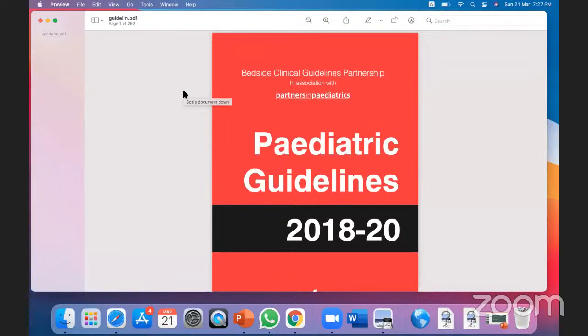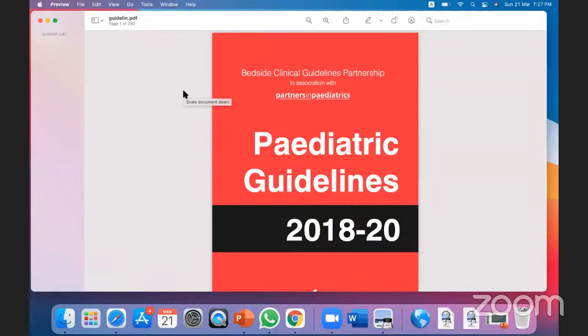This book is very vital for our MRCPCH exam, because you have to know the basic treatment, basic rules, basic investigation for any disease.